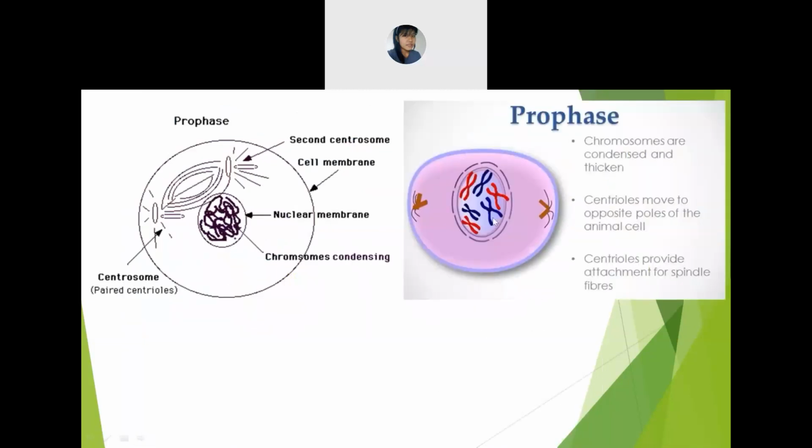So in the prophase, what happens? The centrioles will start moving to the opposite poles. Before they were together, isn't it? But in the prophase, you will find that the centrioles start moving to the opposite poles. Means from here to here, they will move, opposite to each other. And next, the centrioles provide attachment for the spindle fibers. I mean, they will start to grow the spindle fibers, which is this. Is it clear about the prophase, everyone?